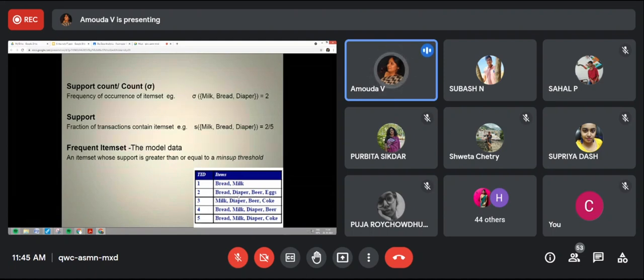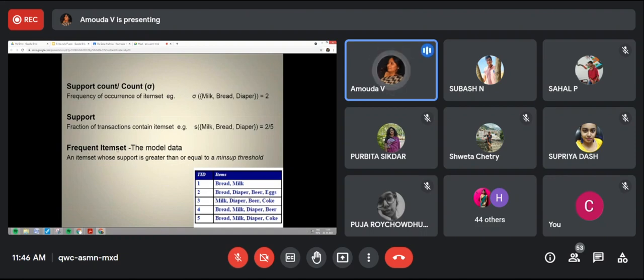Here milk, bread, diaper is not there. Milk, bread, diaper is not there. Milk, bread, diaper. Here one transaction, milk, bread, diaper. Okay, two transactions are there. So the count of these three is 2 times it occurs in the whole transaction. That's why it's the support count. It is only the occurrence. So 2. Whereas support is not like that. Out of the total transactions, how many times does it occur? That is the fraction of it. So out of 5 transactions, 2 times it occurs. This is support, the real support.